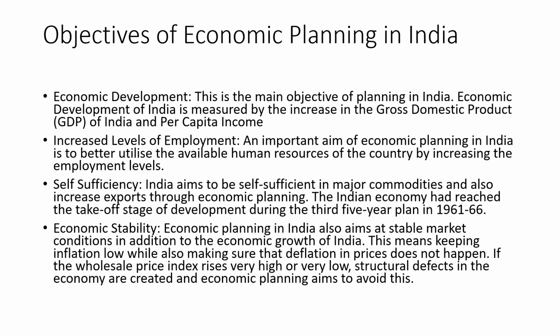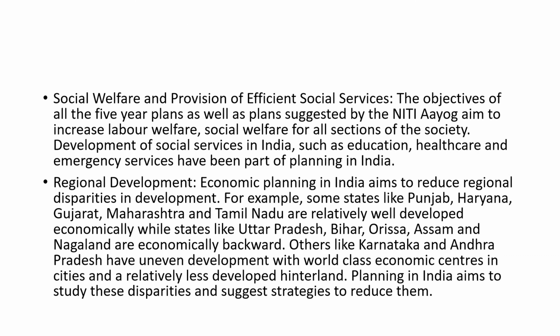Economic stability was another important goal of the government, and it was with this goal too that the government had gone for economic planning in India. This means that we had to keep our inflation low. That doesn't mean that we have to keep inflation at zero level. We should have some inflation, but that should not cross a limit. There should be a limit for inflation in the economy, and it shouldn't cross that particular limit. So that was the motive of the government when it had gone for planning.